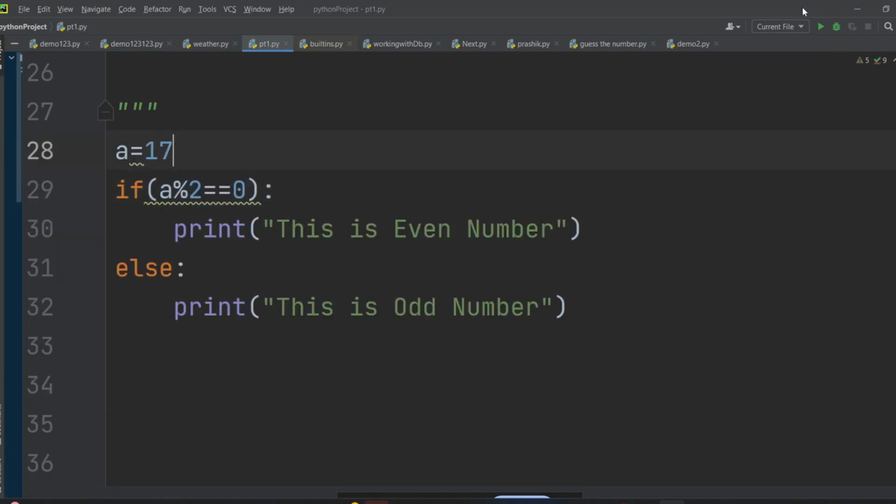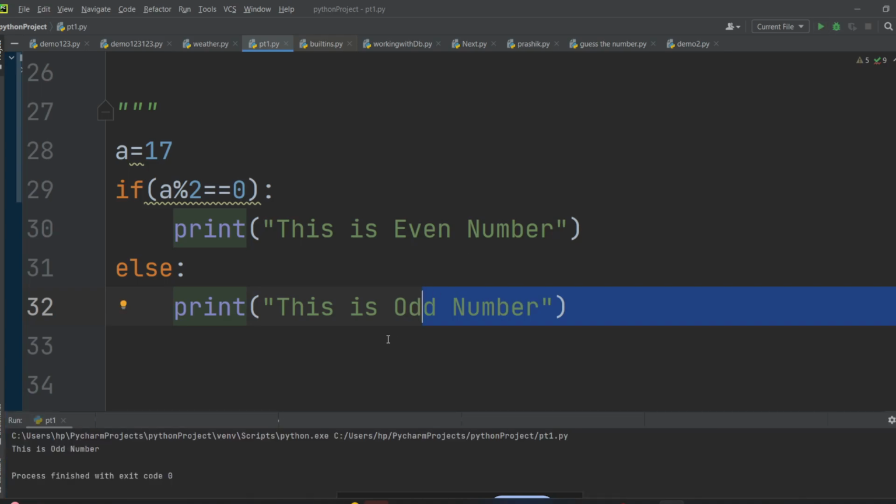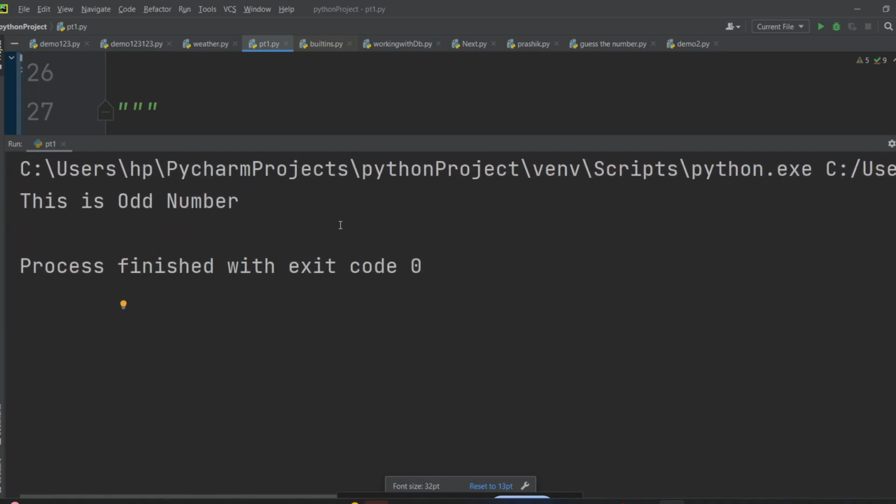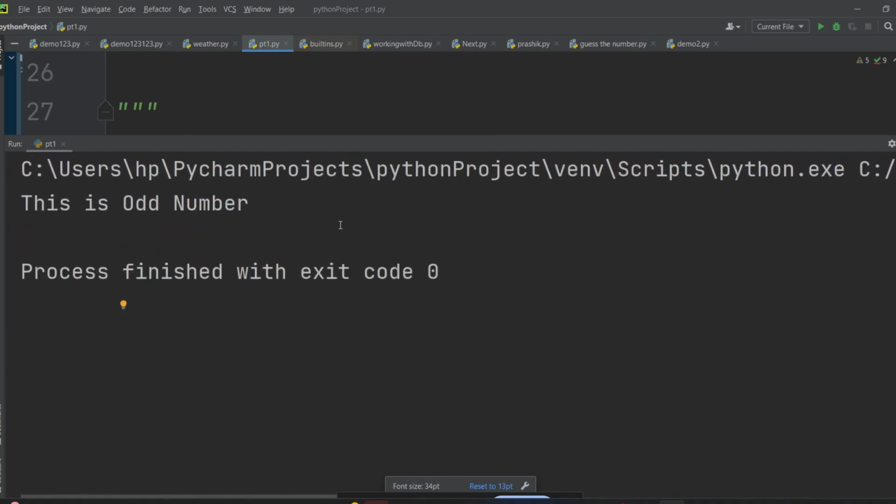17 is odd number. So the block of if will be false. We have already discussed this in Java. The block of this if will be false and it will go in else and it will print the odd. So if you will run this, yeah, so you can see this number is even or odd. Yes, guys, are you getting this? How to write an if else statement in Java? Sorry, in Python.